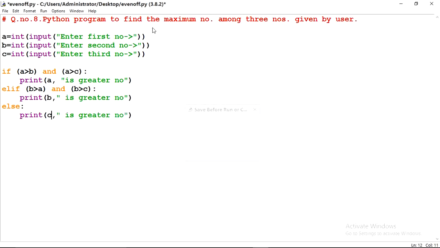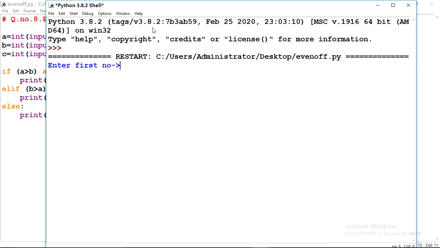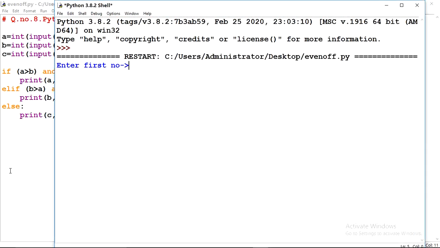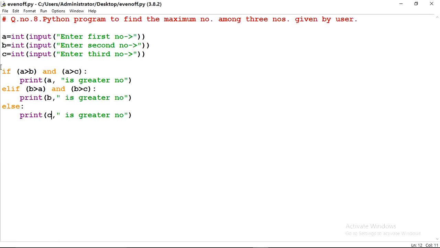Now check the answer. It is asking enter first number 12, second number 23 and third number 1. So the answer is coming 23 is greater number. Yes, correct. One more time, if I execute this program. Now if I write -9, second 29 and third 100, the answer is coming 100. So this is the program for finding the maximum number among 3 numbers. Here I have used the AND operator.